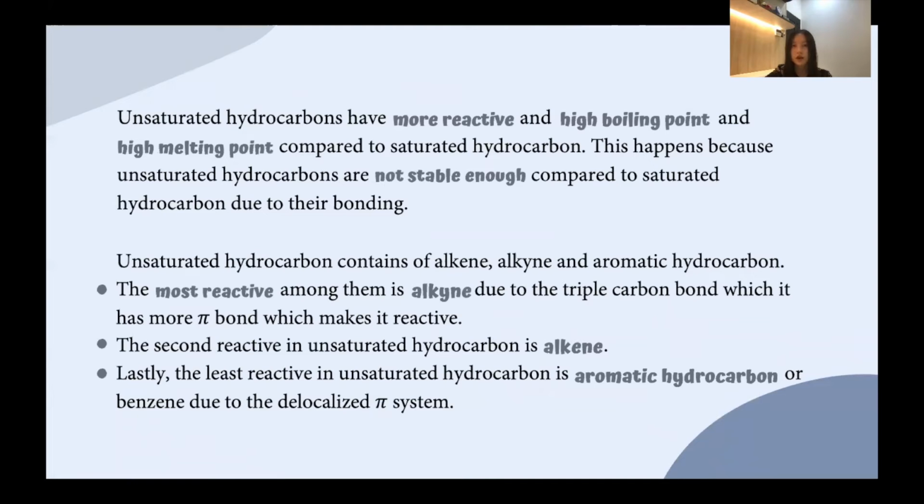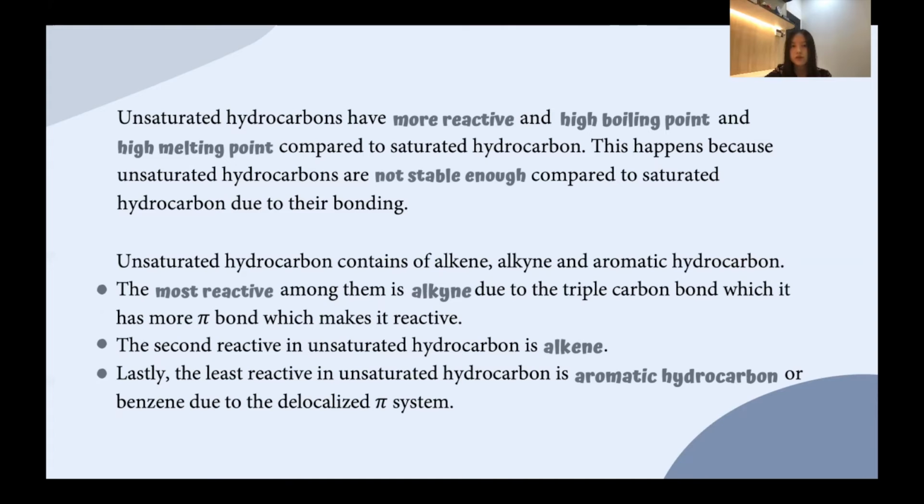Unsaturated hydrocarbon is more reactive and has a higher boiling point and higher melting point compared to saturated hydrocarbon. This happens because unsaturated hydrocarbons are not stable enough compared to saturated hydrocarbon due to their bonding. Unsaturated hydrocarbon consists of alkene, alkyne, and aromatic hydrocarbon. The most reactive among them is alkyne, due to the triple carbon bond, which has more free bonds, which makes it reactive.